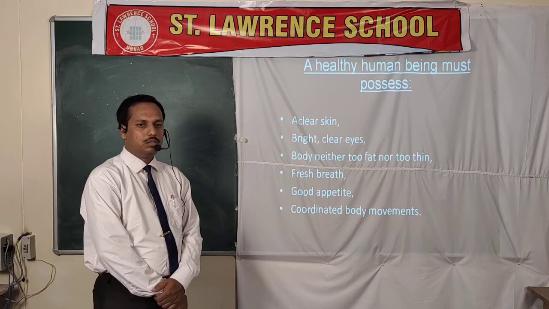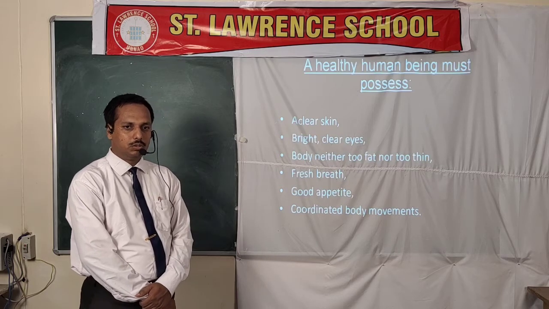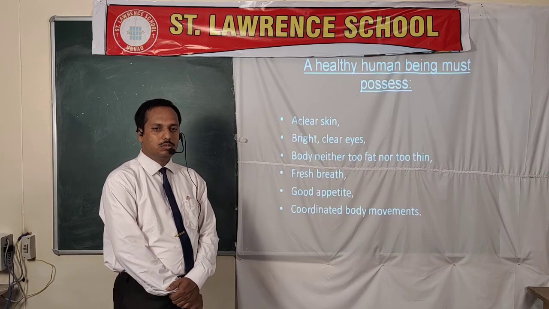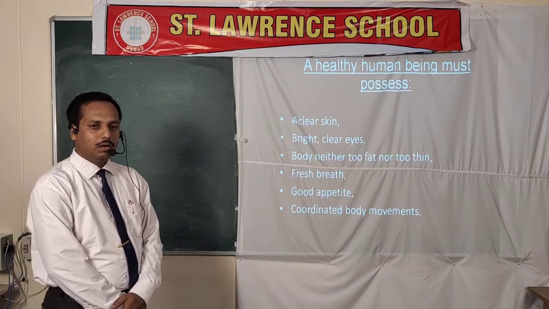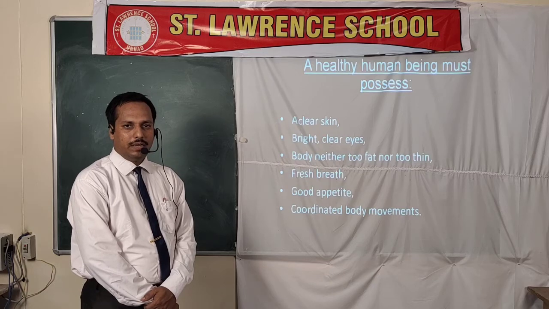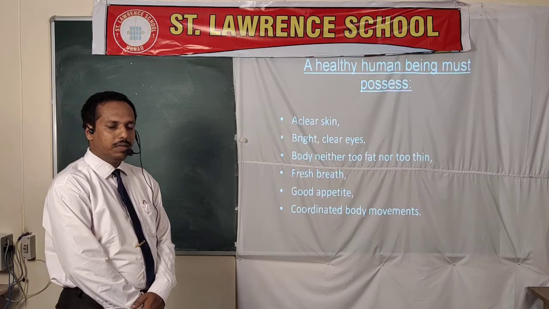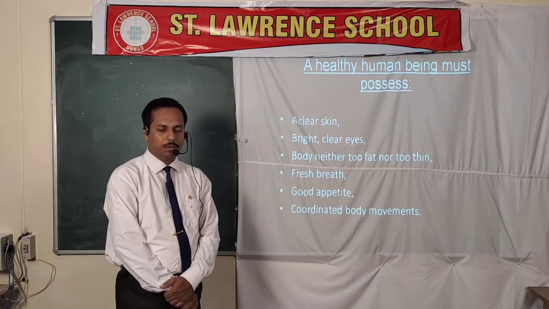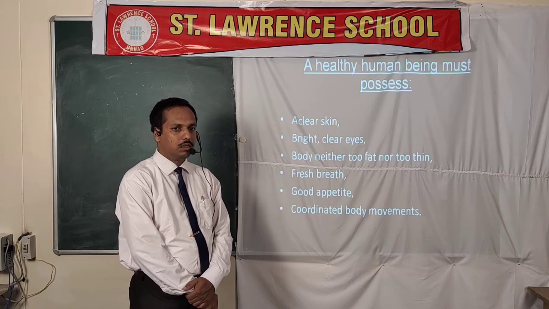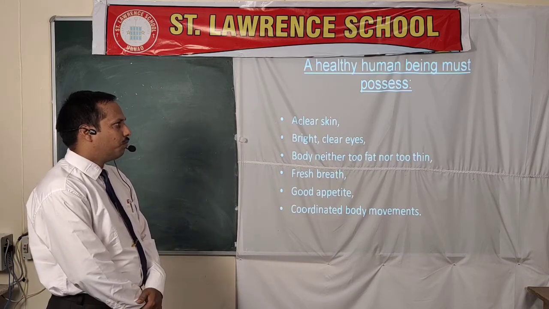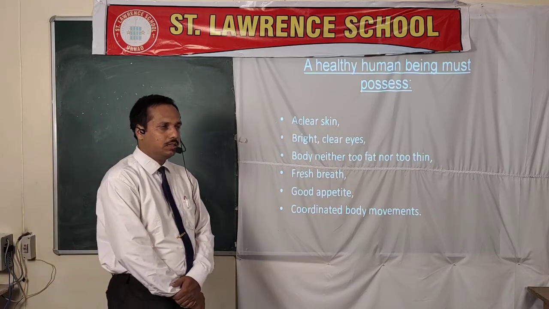All the organs should coordinate in a well manner. It means his mental status should be very well, and his brain should coordinate all the organs in a proper manner. He should have a normal weight. He should not be very fatty or very thin. He should have fresh breath. It means the lungs should be very proper, and if he is feeling some suffocation or some breathing problem, then he is unfit. So these are the characters by which you can define a person healthy.